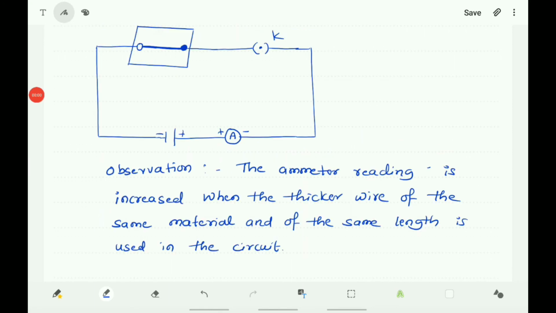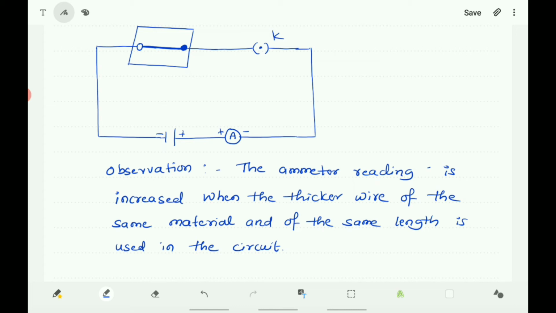Next, you come to the third step, that is the third case. You replace the nichrome wire by a thicker nichrome wire of the same length. The length is the same here, but the thickness is increased, and you complete the circuit by inserting the plug key and note down the reading in the ammeter.